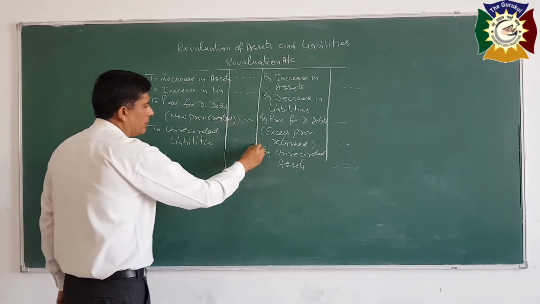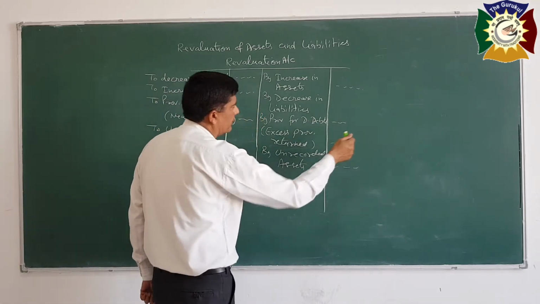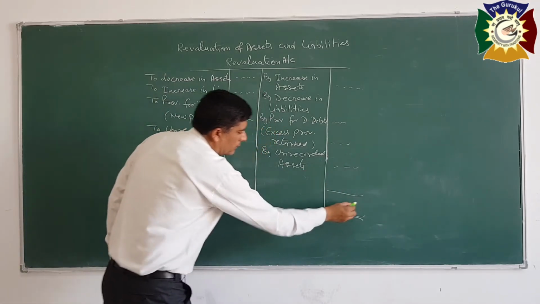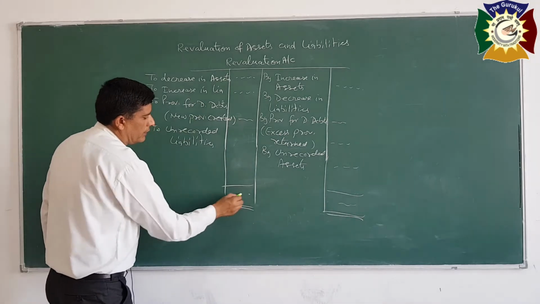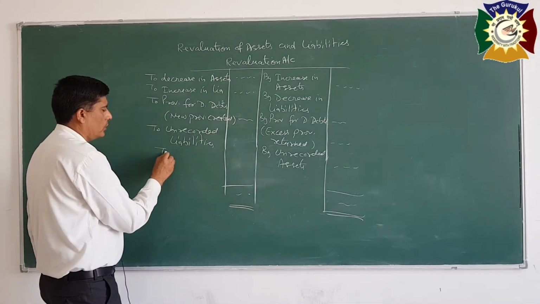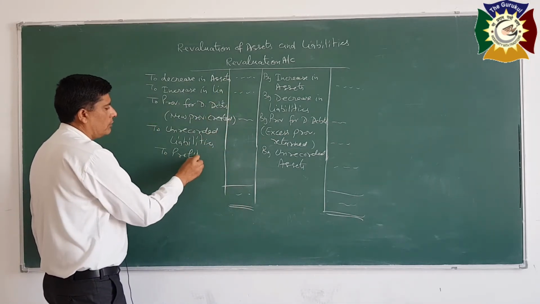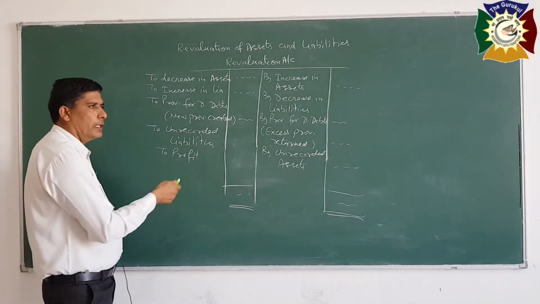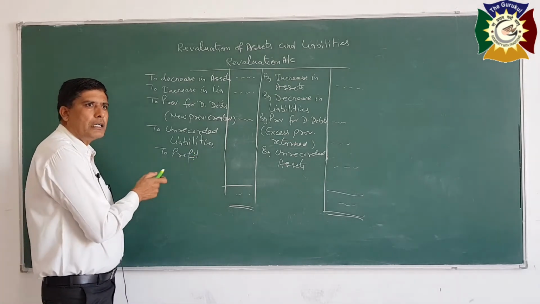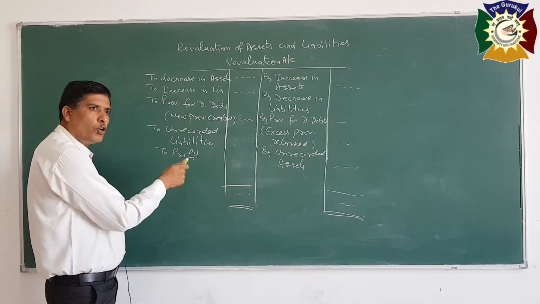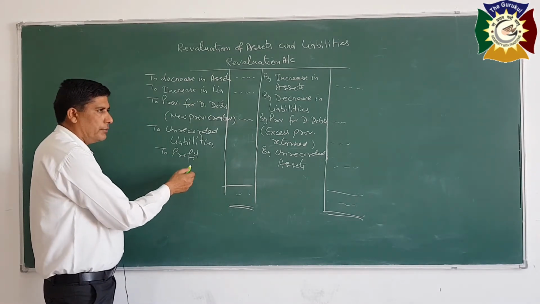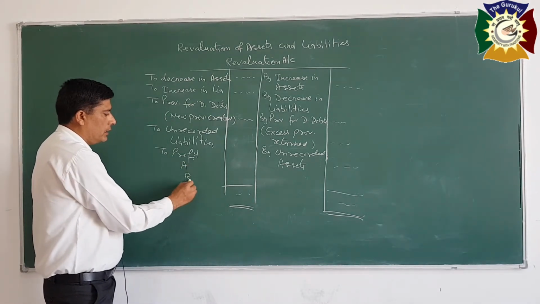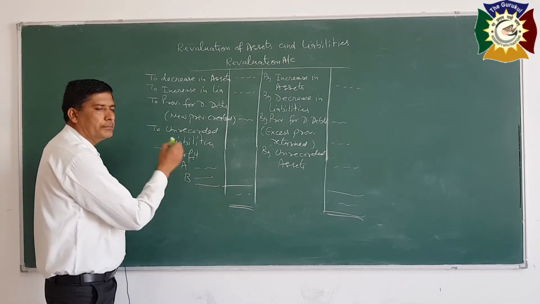In this way, we will balance this account. If credit total is more, write the same total here and deduct all these items, it will be profit. So this will be profit on revaluation, and transfer this profit to partners capital account in their old profit sharing ratio. If there are two partners A and B, so distribute in A and B.